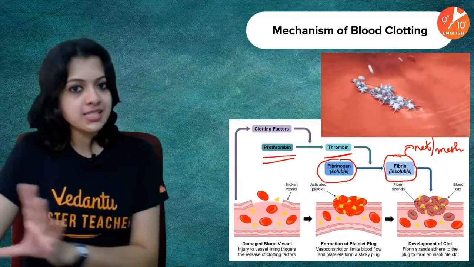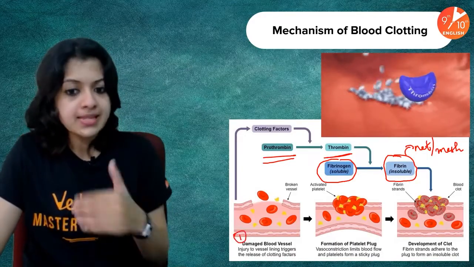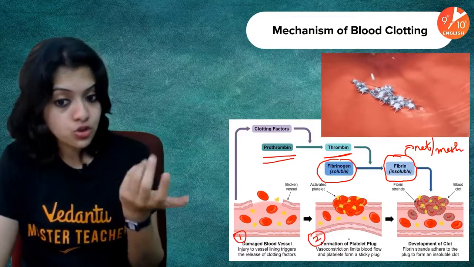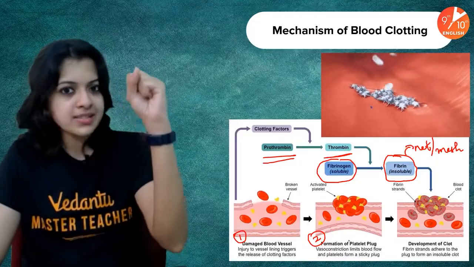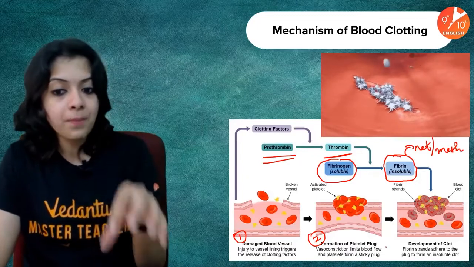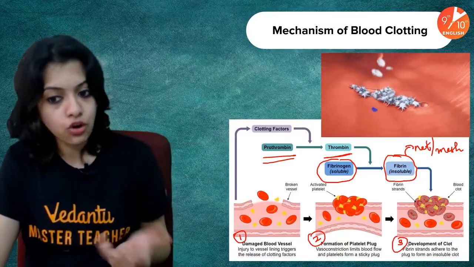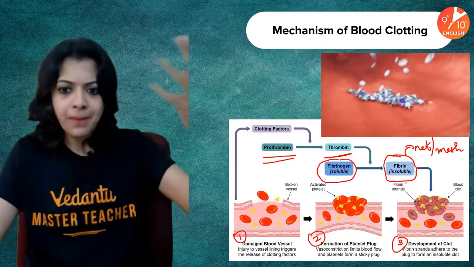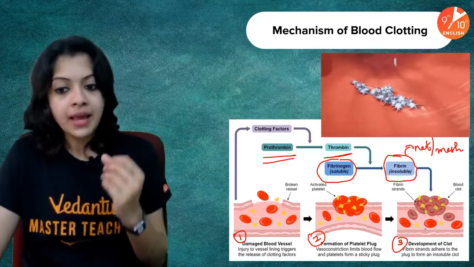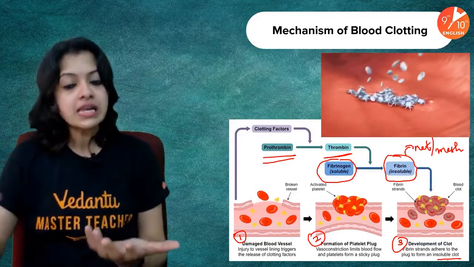So the three major steps in the mechanism of blood clotting are written here for you. First, the damaged blood vessel triggers the release of clotting factors. Secondly, formation of the platelet plug. I told you about it, right? Vasoconstriction, the blood vessel constricts and limits blood flow. The platelets rush and form a sticky plug, basically. The third step is development of the clot: the fibrin strands, and the background reactions, the major ones of which I've explained to you, adhere to the plug to form an insoluble clot. And this is how they prevent more blood loss.